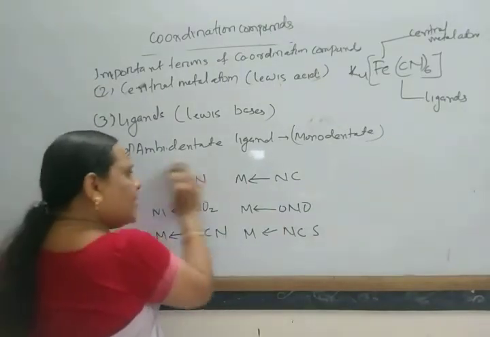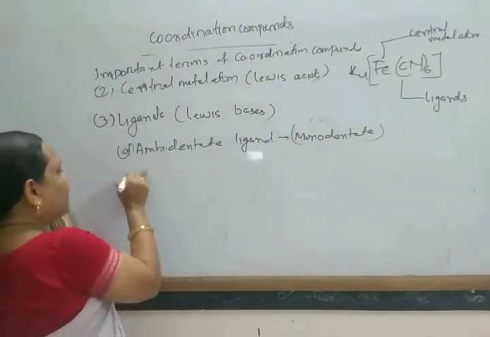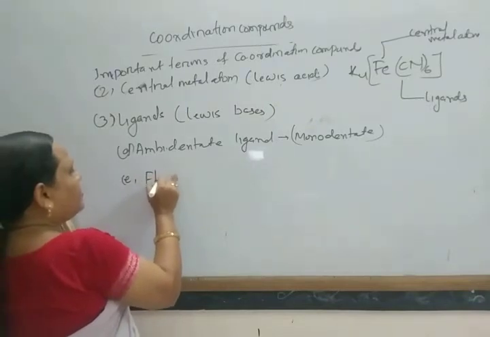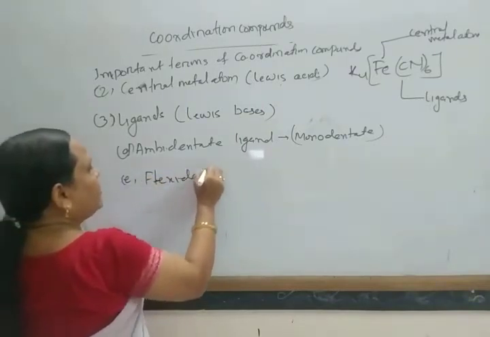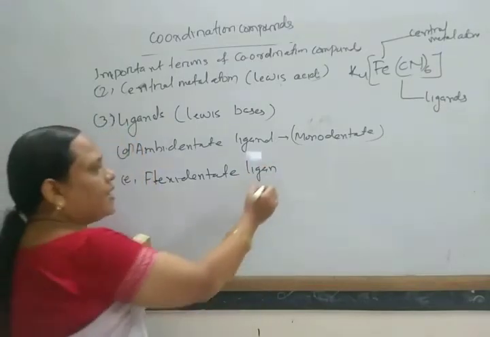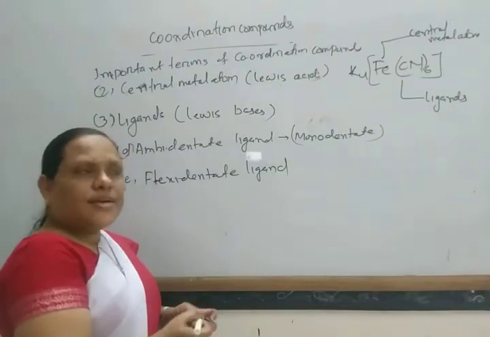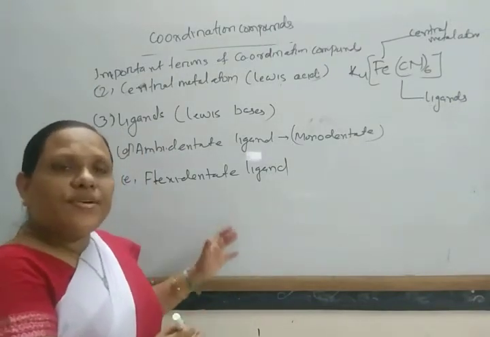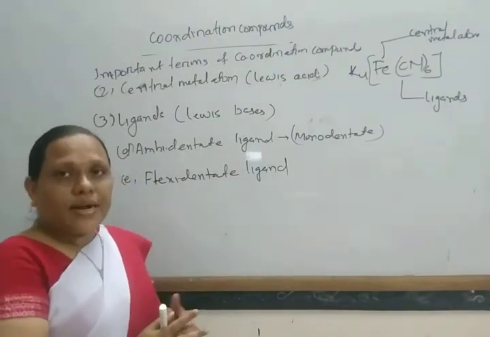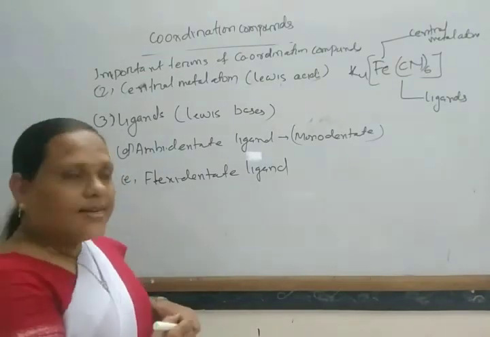Next, come to another, the flexidentate ligands. A ligand which has more donor sites, but can coordinate through different sites as required, is known as a flexidentate ligand.